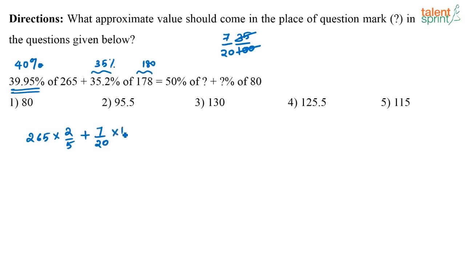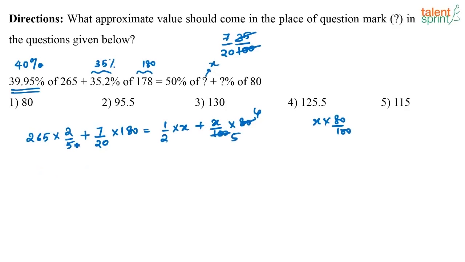So 7 by 20 into 180, that is equal to half, that is 50%, right, of some value x, plus x by 100 into 80, right? They are saying, see, this question mark, I am going to take this as x. What is 50% in terms of fractions? Half. That's what I have written here. So here you have x by 100 of 80, or this is nothing but x into 80 by 100, right? Or this is 4 by 5. So now just simplify this.